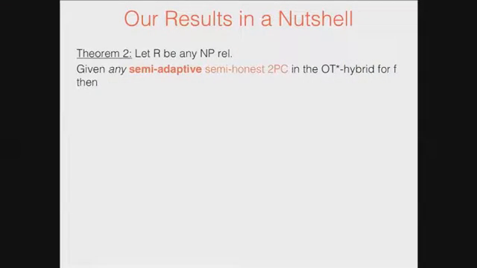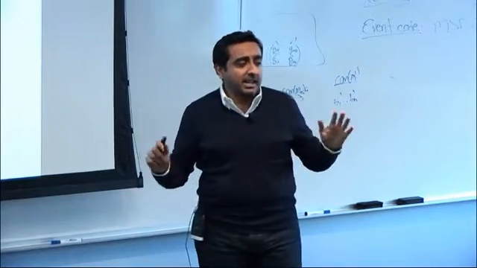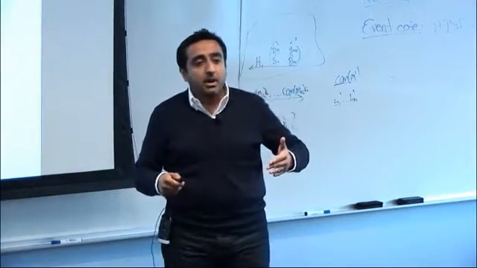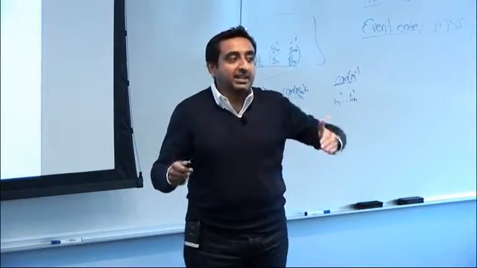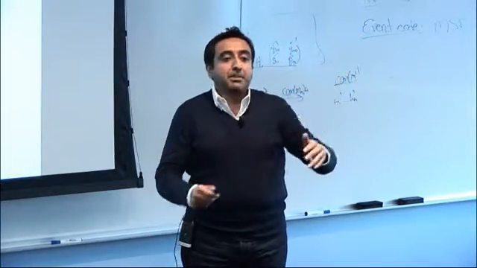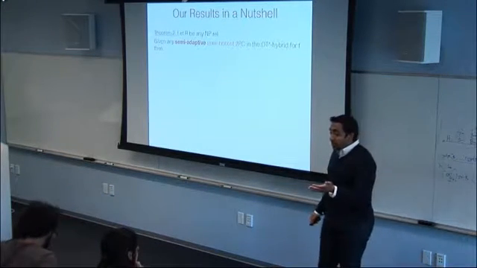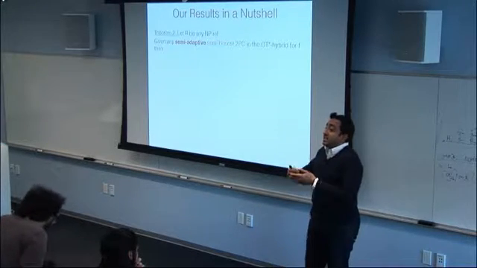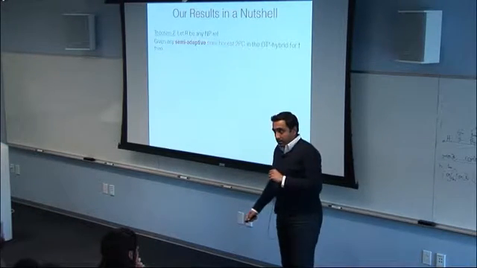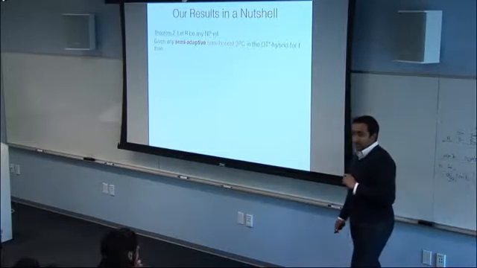Given such a two-party computation where semi-adaptivity means some minimal amount of adaptive security, and adaptive security is basically about when a party is corrupted in an interaction. Static means it's corrupted at the beginning, adaptive means the adversary can adaptively decide when to corrupt, as well as an additional case where an adversary can corrupt all the parties. Semi-adaptive is a specific kind which I will get into later.